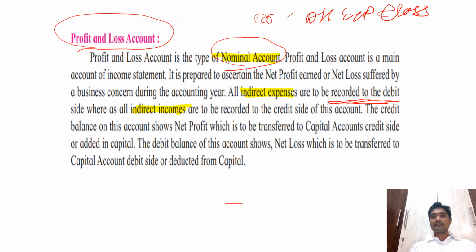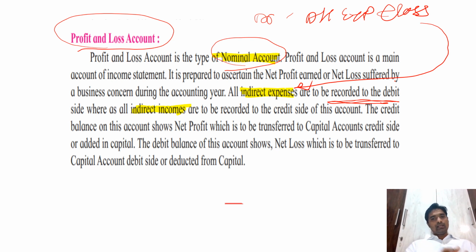But which kind of expenses? All the indirect. As I said, in the last account, that is the trading account, all the direct expenses are taken. Direct expenses means those directly related to the production activity. In case of the profit and loss account, all the indirect expenses are taken, and indirect expenses means those expenses which are not directly related to the production activity. That means those are indirectly related to the production or to the product, and that is why these are called indirect expenses.